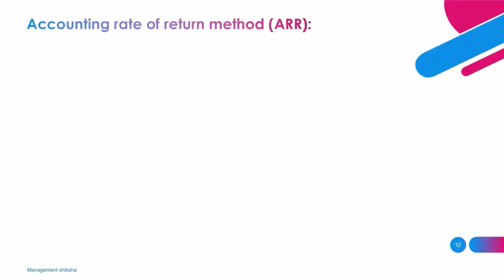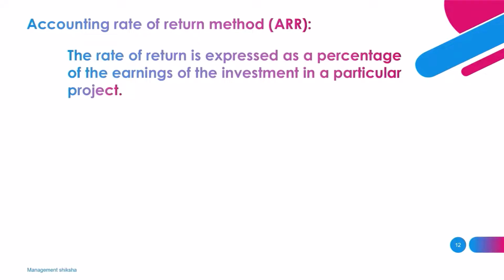The next technique in capital budgeting is the accounting rate of return method. This accounting rate of return method is a percentage rate of return expected on investment. This method does not consider the time value of money. This method is used for quick calculation of whether an investment is profitable or not.